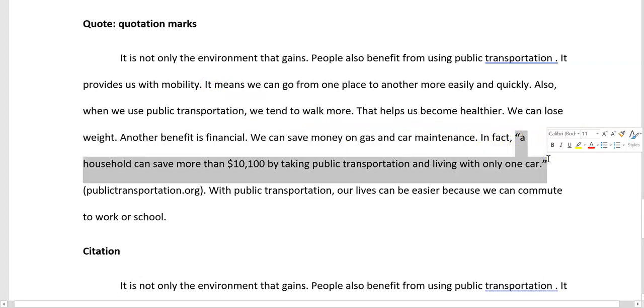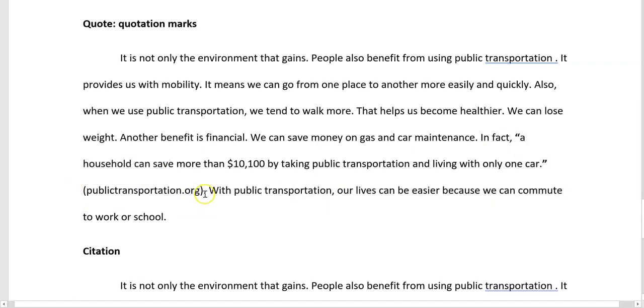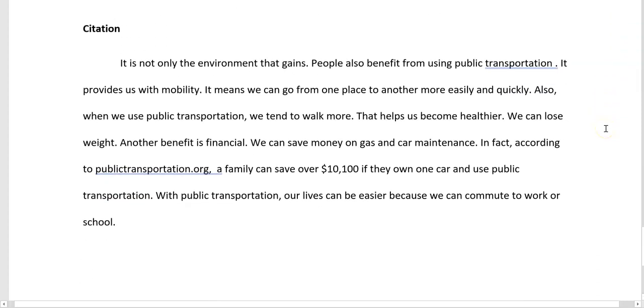That means you copied from the source, and you need in parentheses, you need to say, to name that source. Okay? In this case, this is the area that was copied. This is the sentence that was copied, and this is where that sentence comes from. Well, you can do the same thing without copying.